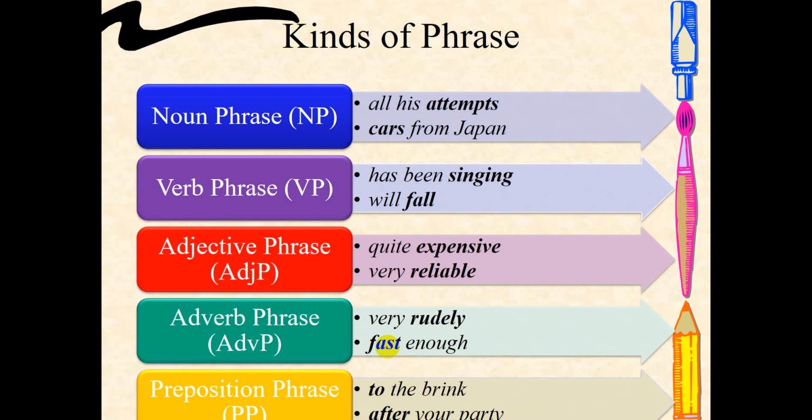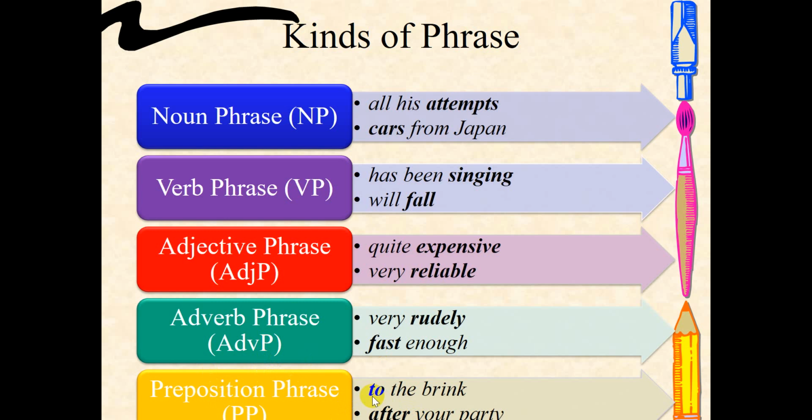The place of the modifier can be before the adverb or after the adverb. Very rudely, it is placed before the adverb. Fast enough, enough is placed after the head. Another phrase, the other phrase is prepositional phrase or preposition phrase, we call it.